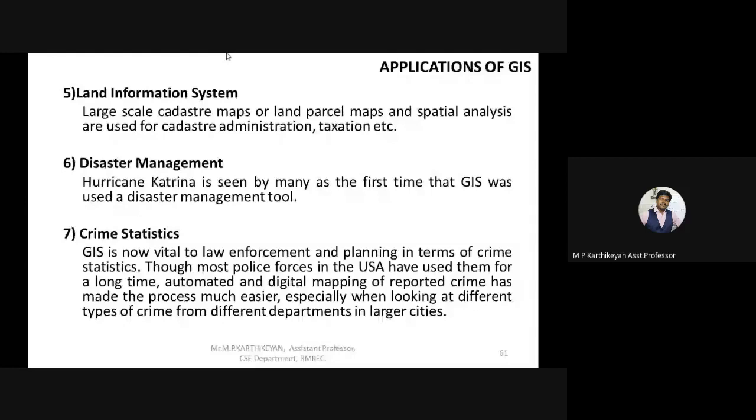And the next one is crime statistics. This kind of application you could have seen in several movies also. The law enforcement and criminology department is also taking this into consideration. For example,